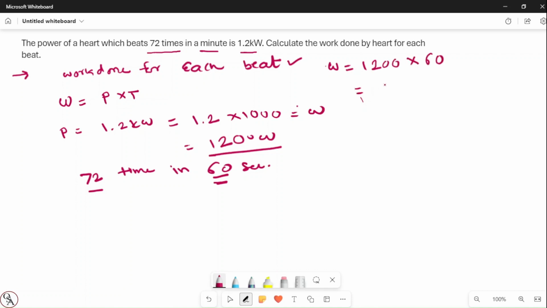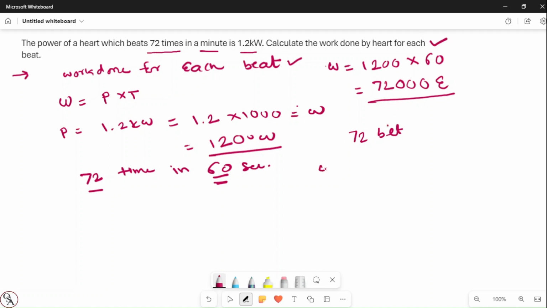So this is 12 sixes are 72, so it is 72,000. So it's an energy. But this 72,000 happened for how many beats? 72 beats. What we have to calculate? We have to calculate for each beat.